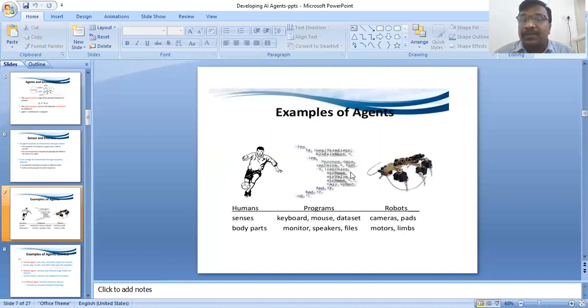Next, what are examples of agents? Humans, programs, robots. For humans, what are the senses? For programs, the senses are keyboard, mouse, dataset. For robots, cameras and pads. Body parts in humans are the senses; for programs, monitor, speaker, files; for robots, motors. This is an example of the agent process.